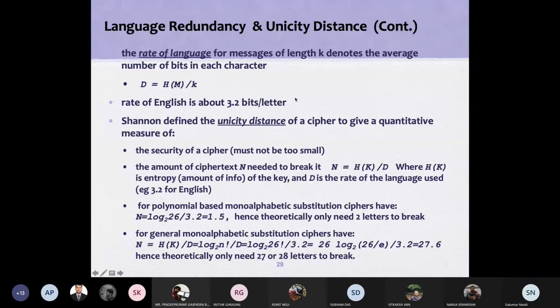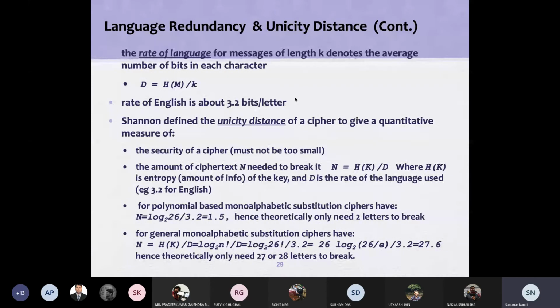And the rate of language of English is found to be 3.2 bits per letter. What does it mean? We have 26 letters, log to the base 2 of 26 is about 5 bits, 32 because it goes towards 32, 5 bits. But you don't require 5 bits. Actually it is 3.2 bits required. So we are keeping it that way.